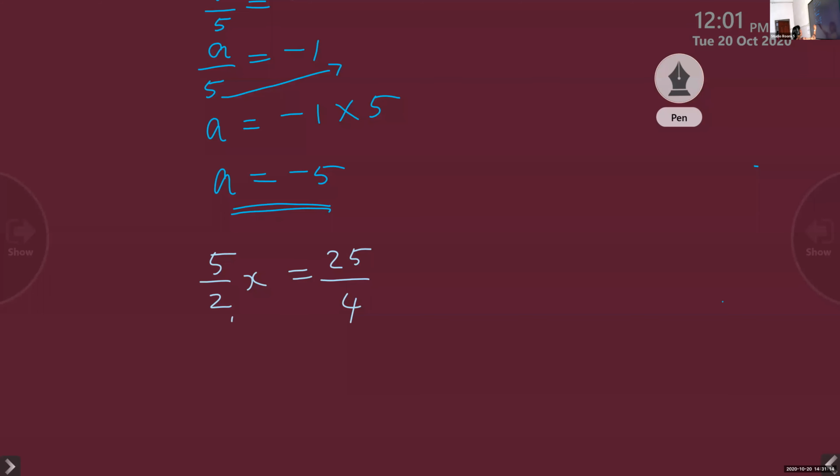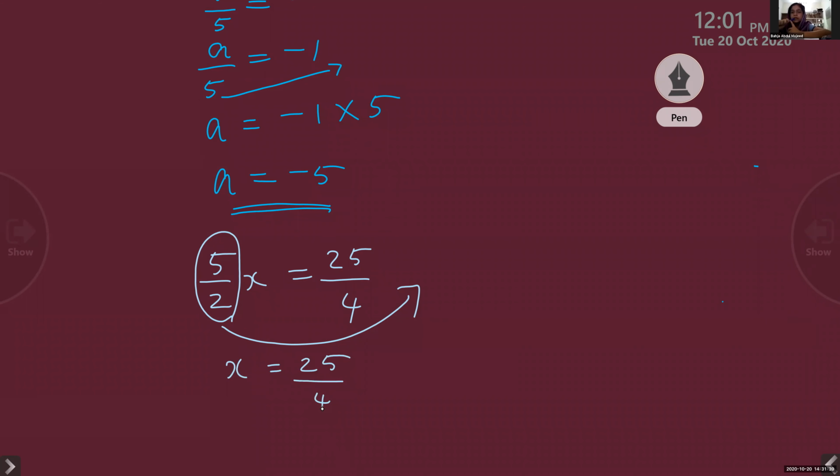See, this one is 5 by 2 into x. So if you take this to the right side, what will happen? It will become divided by 5 by 2, isn't it?